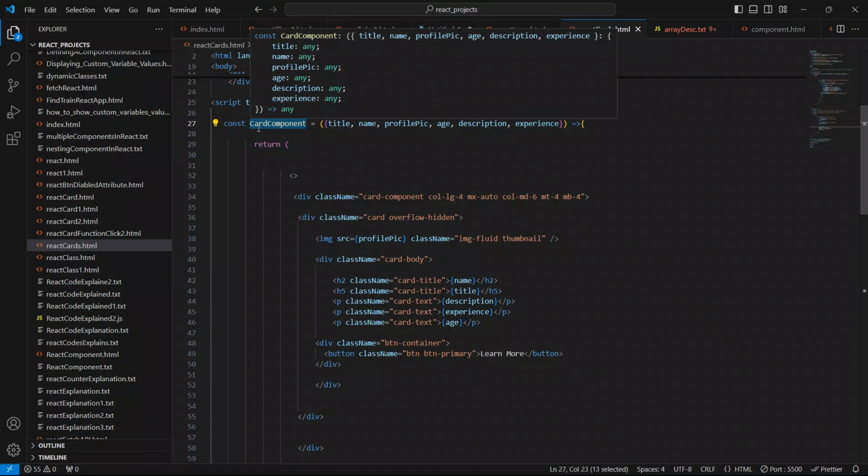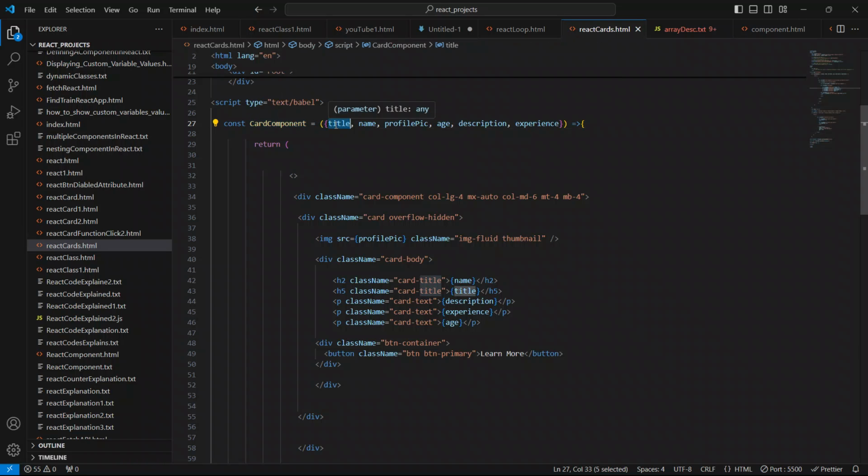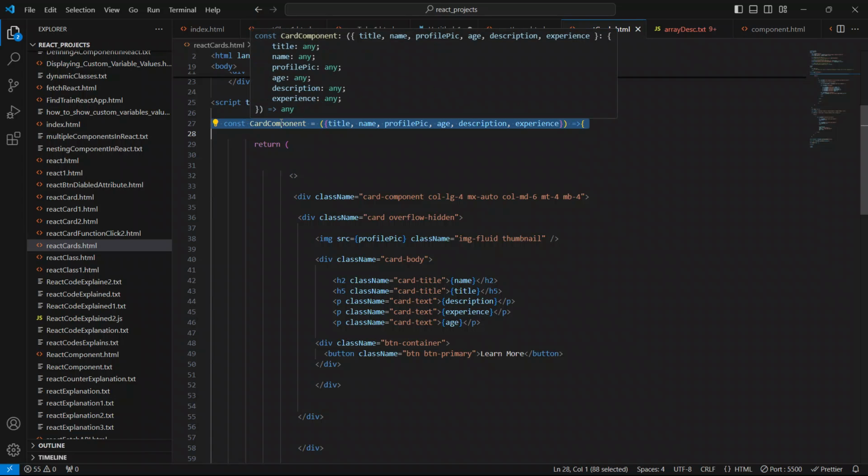Let me just repeat it one more time for you guys: these props can be thought of as input to this card component.